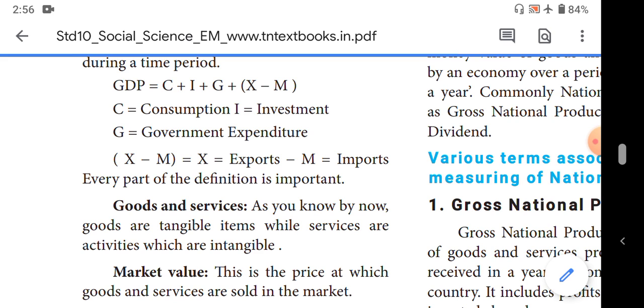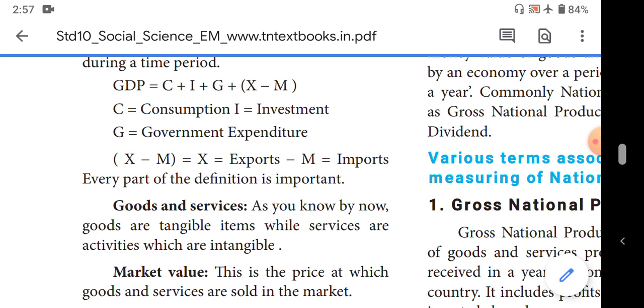That means the rupee, in the case of India. The rupee value is derived from the prices at which the goods and services are sold in the market. Only goods and services with a market value are included in the GDP. Students, this implies that unless a good or service is sold in the market, it is not included in the GDP.